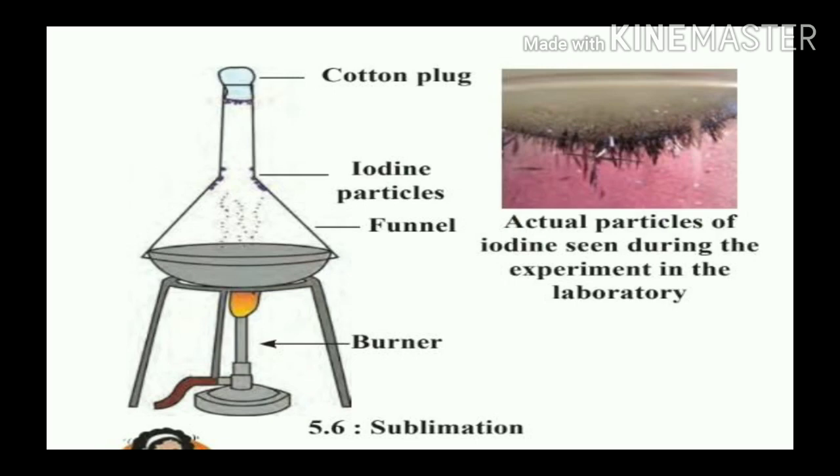Put a few iodine crystals on it. Place the crucible on a tripod to heat it. Block the stem of the funnel with a cotton plug and place it inverted over the crucible as shown in the figure. Light the burner and heat the mixture in the crucible.